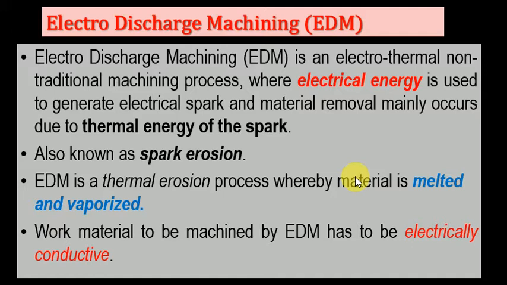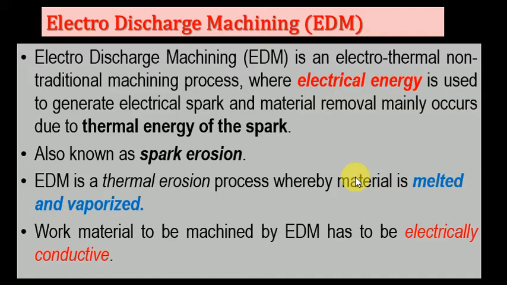Here again, we remove the material in the form of erosion of the workpiece material. This erosion is due to the spark, not in the form of chips. We remove the material in the form of erosion levels. We melt and vaporize the material of the workpiece. EDM is a thermal erosion process whereby material is melted and vaporized. This is the major methodology of spark erosion methods.